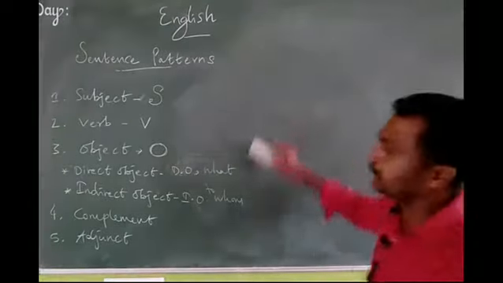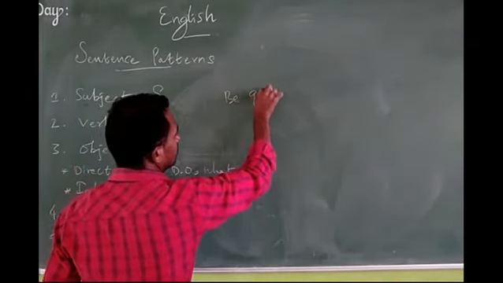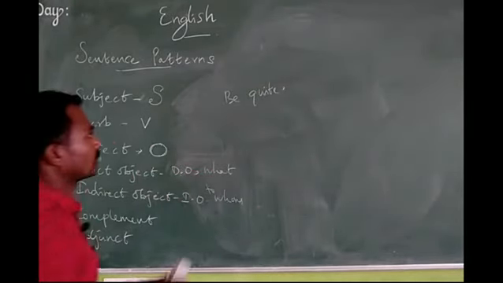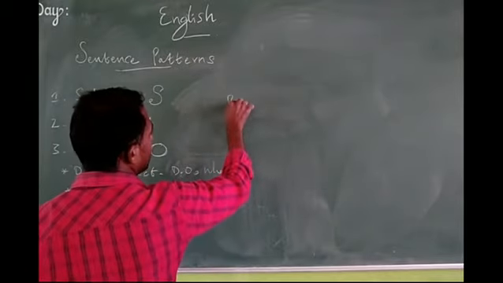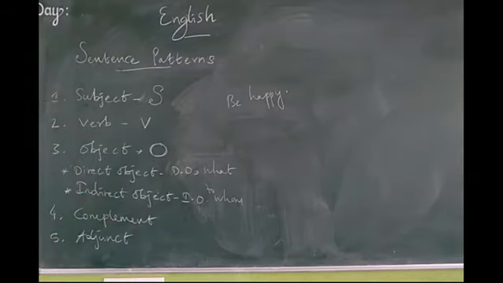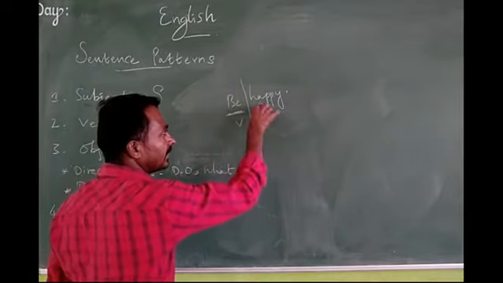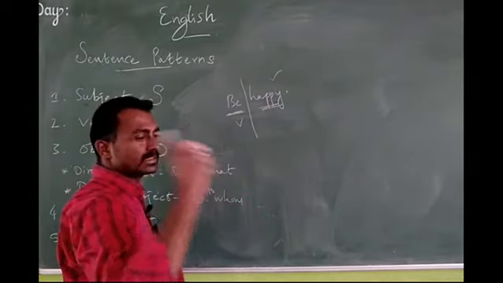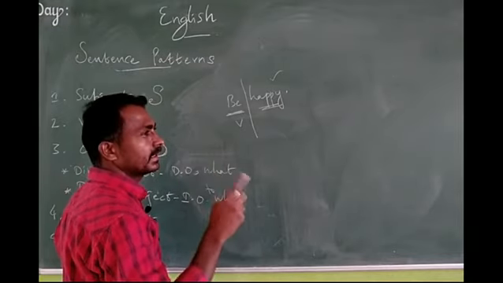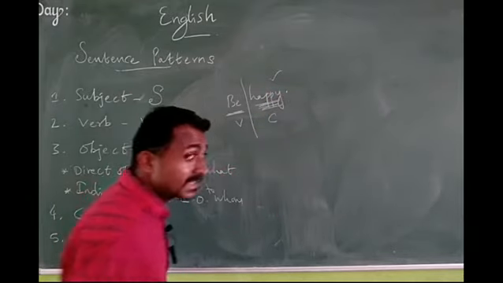So simply they will give, for example, be quiet, or be happy. How can we identify the given sentences? Be happy. See, be is the verb and the next word happy is an adjective form. Adjective words: happy, beautiful, lazy, idle. These words are complements, and it is also called adjective form.